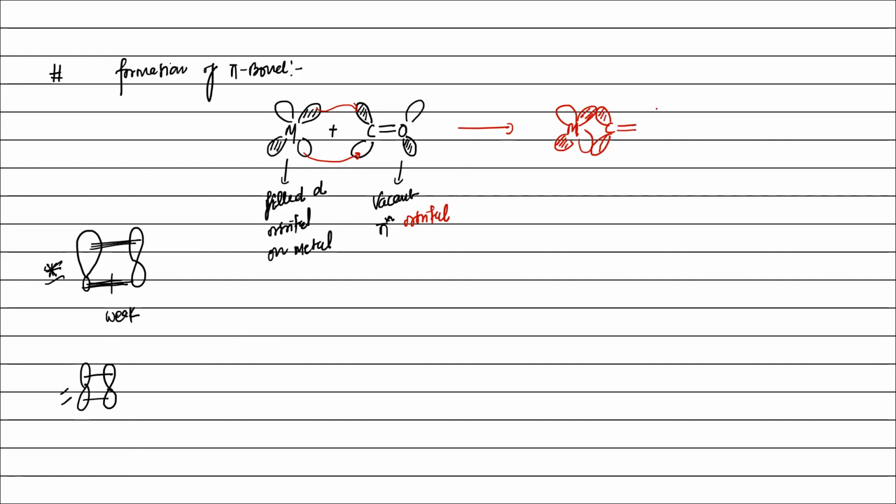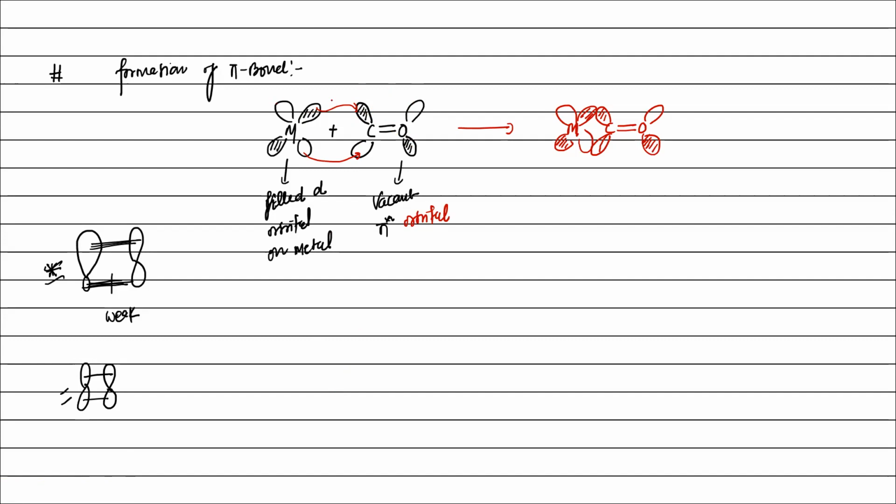Yes, we can show it like this, right? Pi star orbital is similar to that of d orbital. That is why opposite lobes have the same sign. Similarly here, in the d orbital, opposite lobes have the same sign.